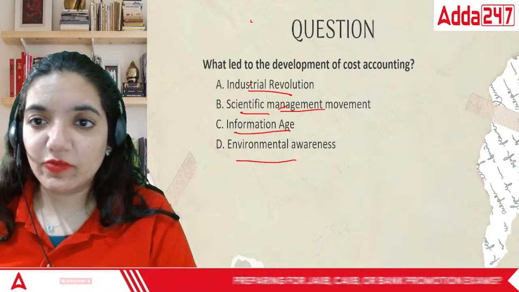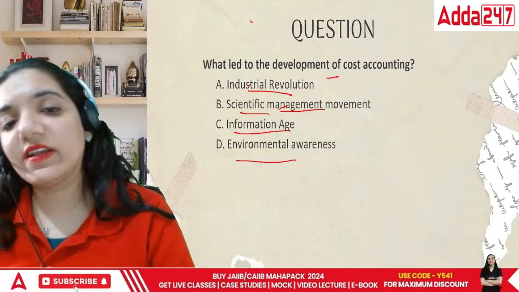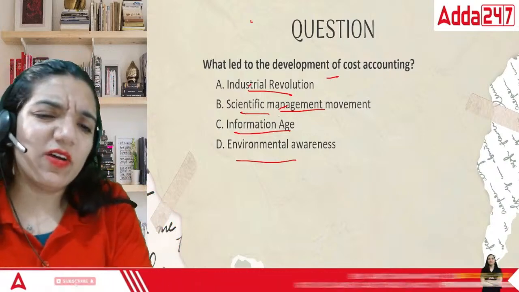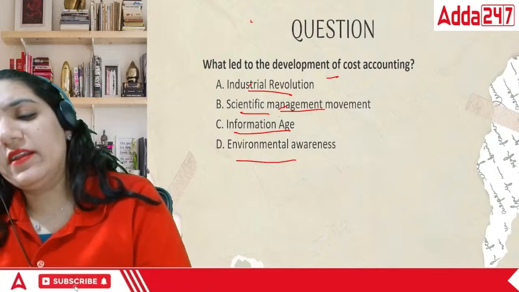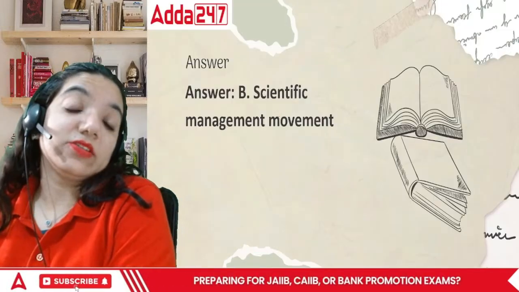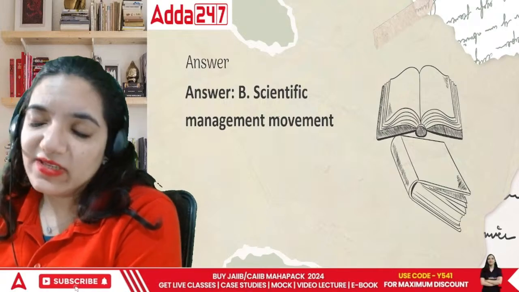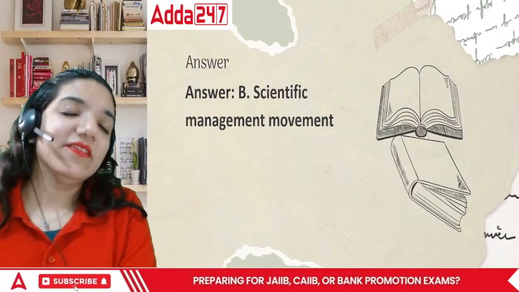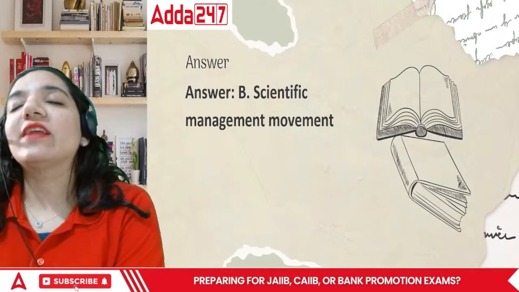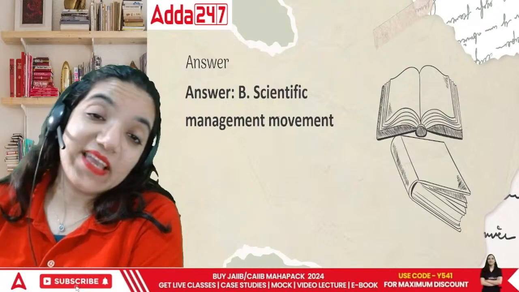Chaliye. We were talking about the question which says industrial revolution, scientific management, information age, or environment awareness. The answer would be industrial revolution. And acha nahi, the answer would be scientific management movement, though it is actually industrial movement only. But to be very precise, it is scientific management. The scientific management was introduced, and this is something we'll be connecting with the CIB as well.